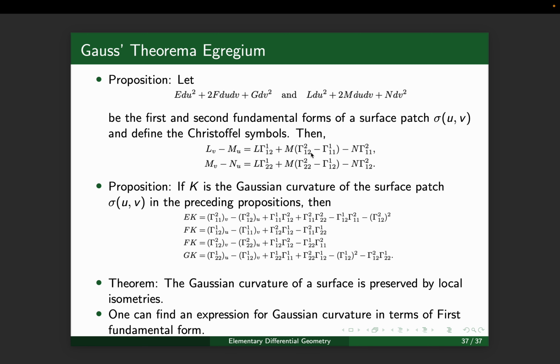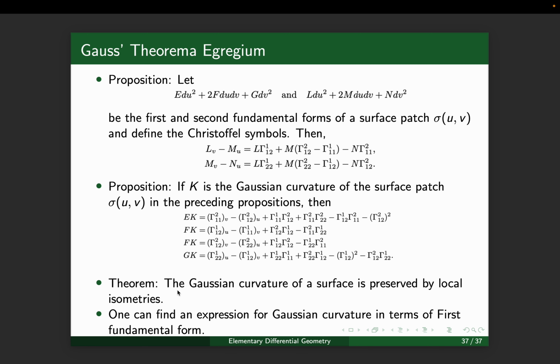Then it can be shown that the Gaussian curvature of a surface patch can be expressed through the first fundamental form only.